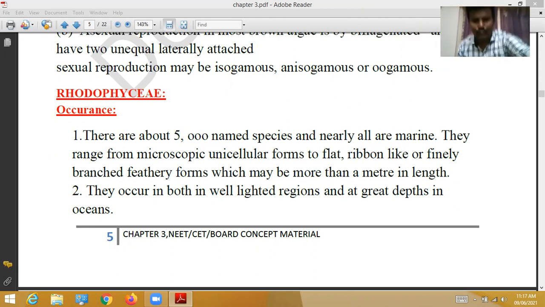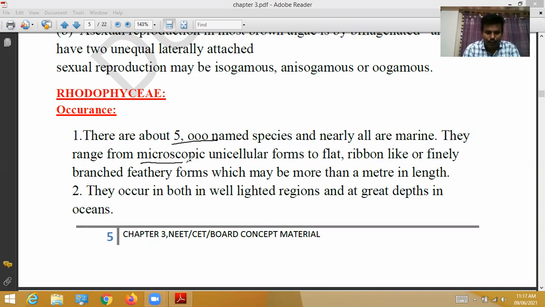Our next topic of discussion is Rhodophyceae, also called red algae. About 5,000 named species are there, and nearly all are marine.